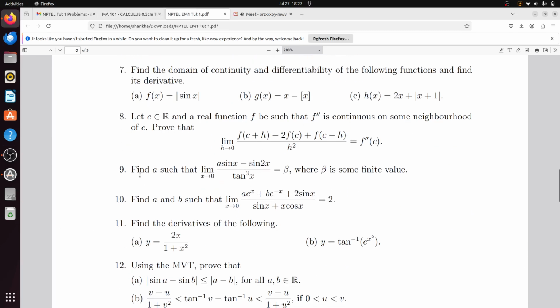Next, find a such that the limit as x tends to 0 of (a sin x minus sin 2x) divided by tan cube x equals beta, where beta is some finite value. Solve this problem. You can use L'Hopital's rule.